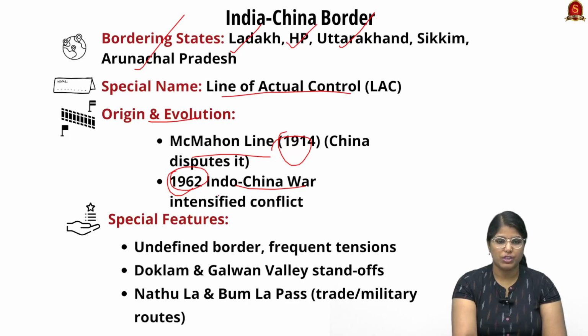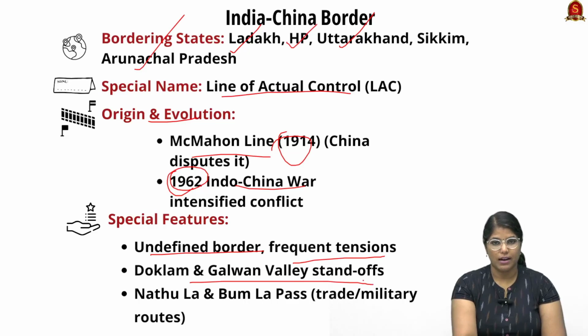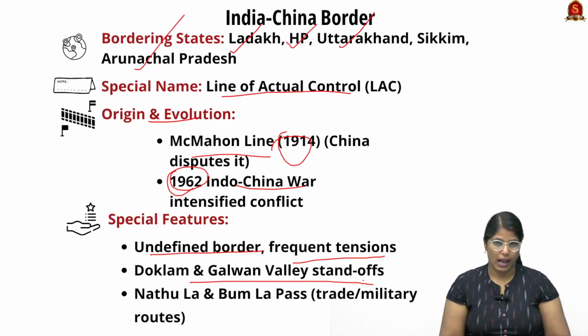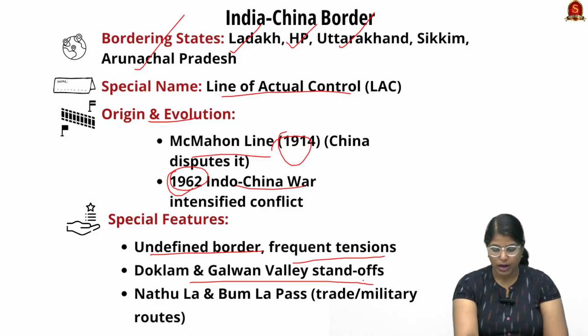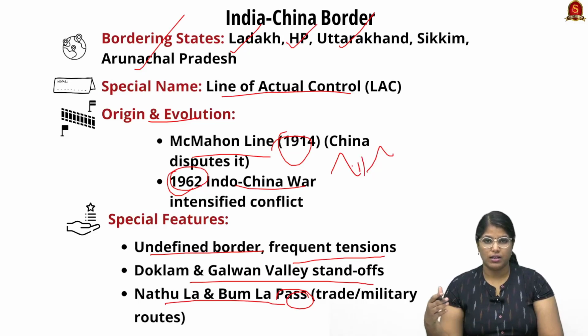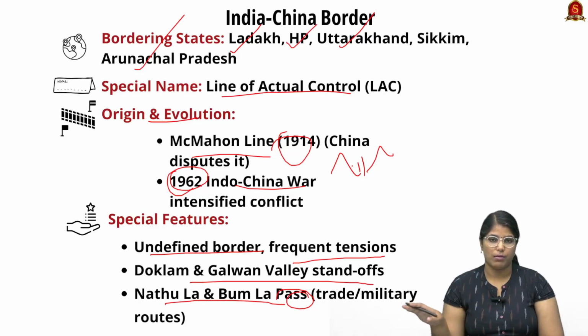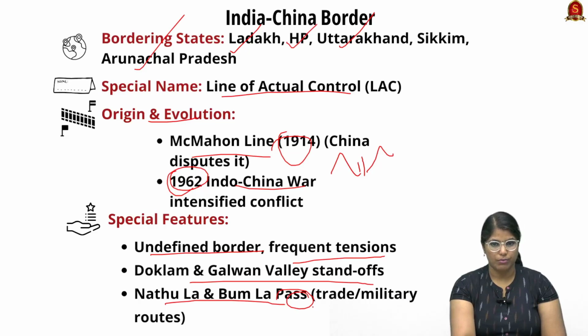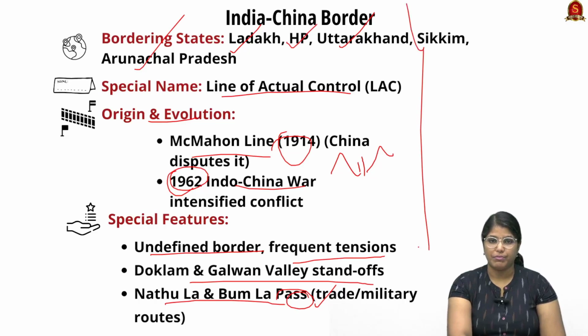And when we talk about the special feature, we still have an undefined border, so a lot of frequent tensions have been there, and the Doklam and Galwan Valley standoffs. So those kinds of standoffs often happen on our India-China border. Doklam is near Bhutan, and we have Nathula and Bumla Pass. Passes are nothing but a natural pathway between mountains, which lead to trade and military routes. So these are the important facts that you have to remember from the India-China border.